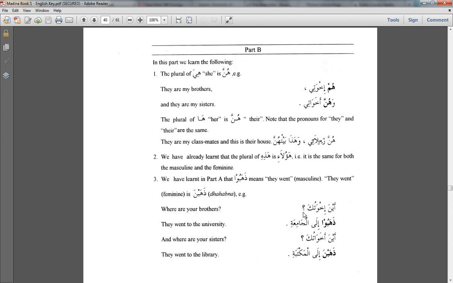Aina ikhwatuka, where are your brothers? Dhahabu ila jami'ati. They went to the university. Aina akhawatuka, where are your sisters? Dhahabna ila al-maktabati. They went to the library.